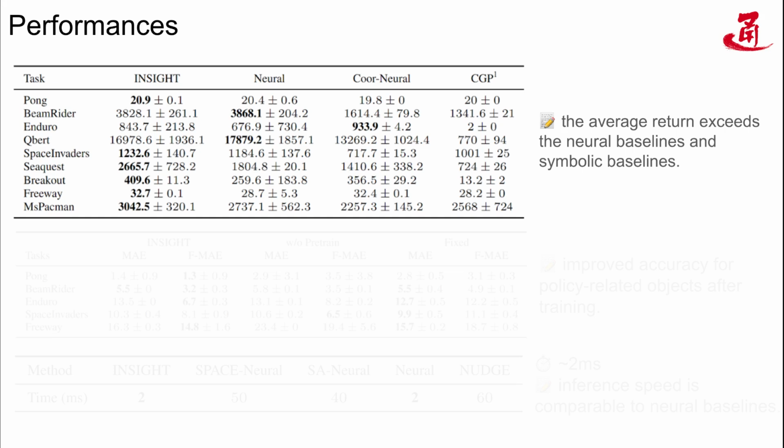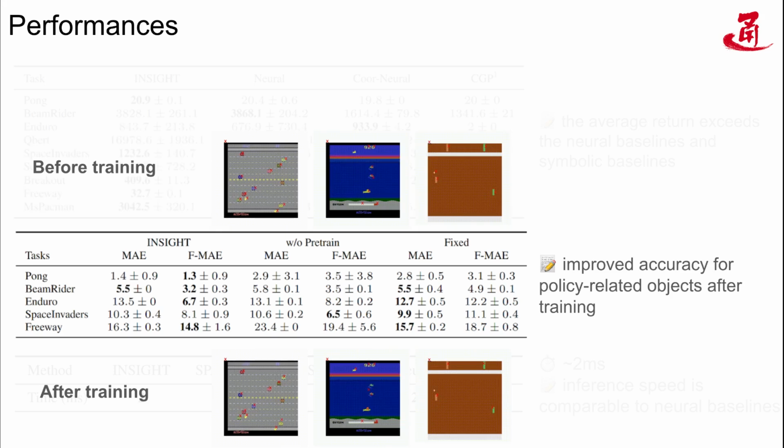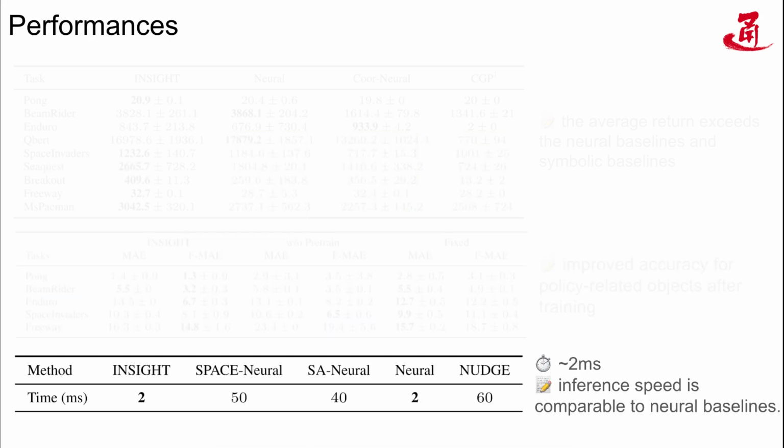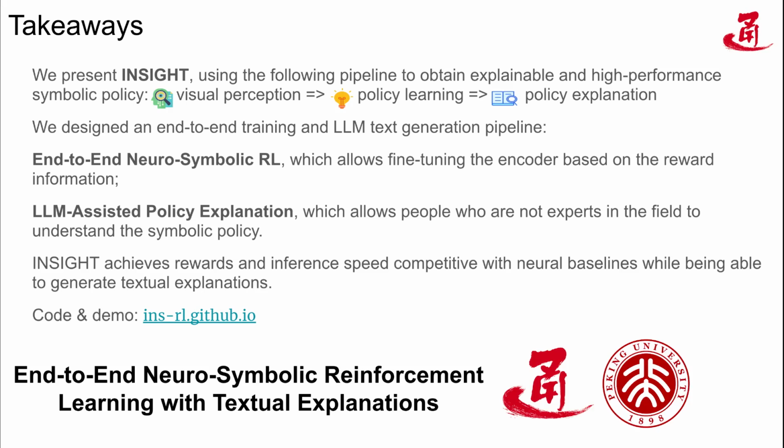Insight achieved the highest average return among 9 Atari games. Through end-to-end learning, Insight successfully optimized the tracking of object coordinates, making policy-related objects more accurate. By using a simple 3-layer CNN and lightweight symbolic reasoning, Insight achieves millisecond-level inference speed, which is competitive with neural baselines.